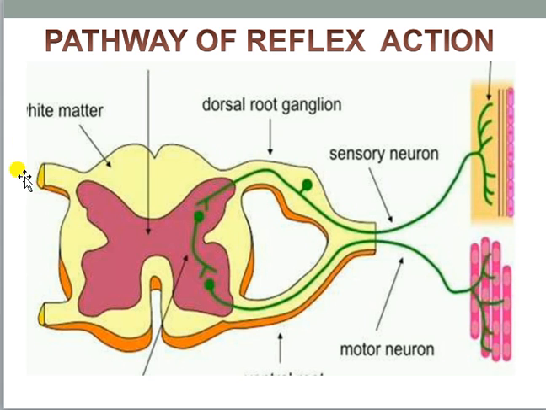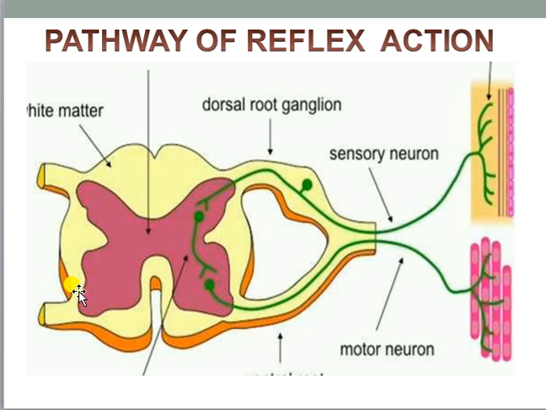Next, in the slide you can see the pathway of the reflex action very clearly. Suppose this is the receptor. From the receptor the stimulus is carried through the sensory neuron to the spinal cord. There is the presence of an interneuron or internuncial neuron. This neuron is responsible for analyzing that specific stimulus and for determining the response. After that it gives the response to the motor neuron, and through the motor neuron the response goes to the effector organ, maybe a muscle or any other body part, and by the movement of that effector organ we give the response. So this is the entire pathway of reflex action.